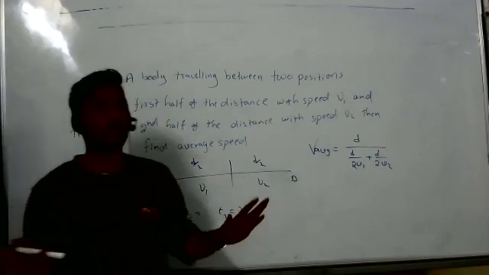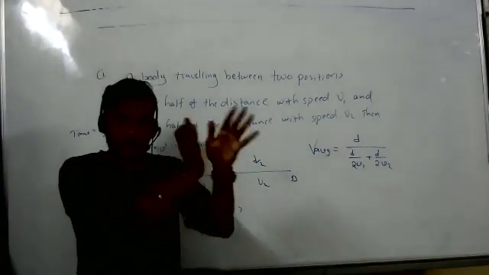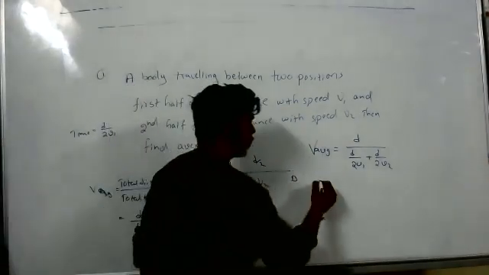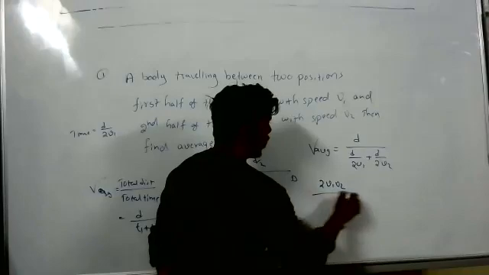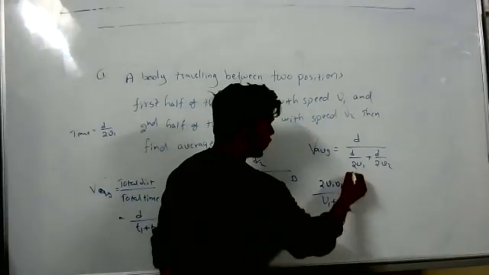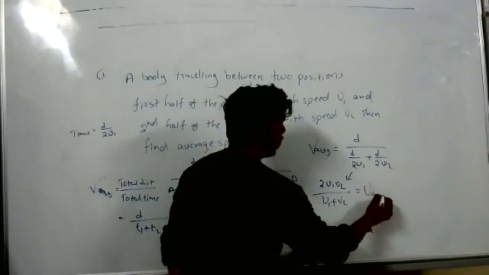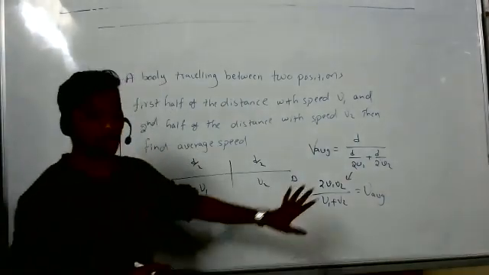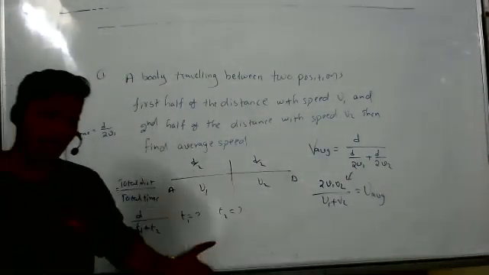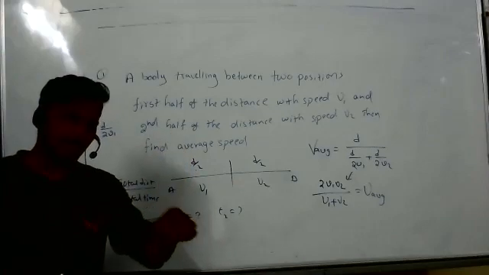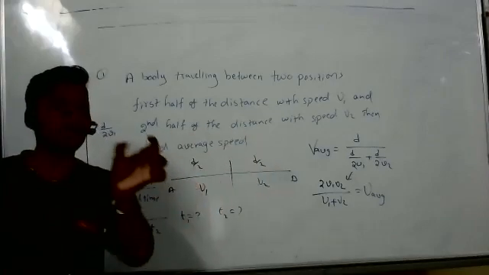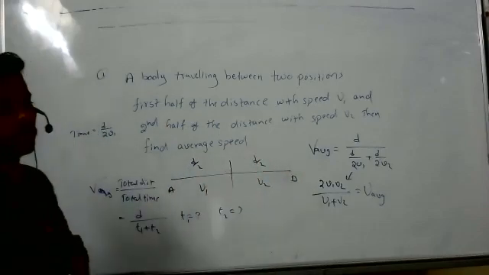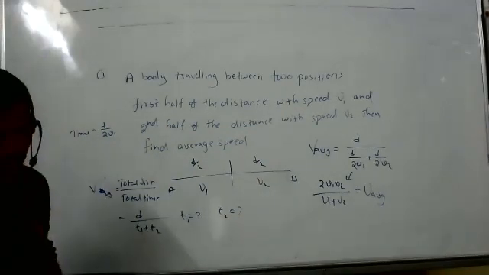When you are reading any problem, whatever the problem, half of the distance with some speed, half of the distance with another speed, average speed means 2 V1 V2 by V1 plus V2. If you solve, you will get this. That is V average. It is not a velocity, it is speed. If I write V bar, that is the velocity. Remember. Clear? So whenever in a sum half of the distance is with this speed and half with this speed, find V average, then you can find the answer.